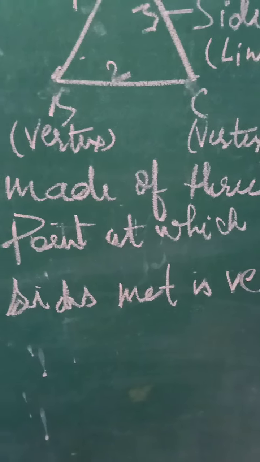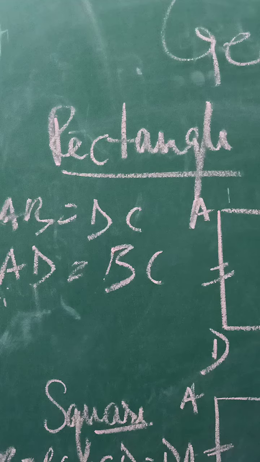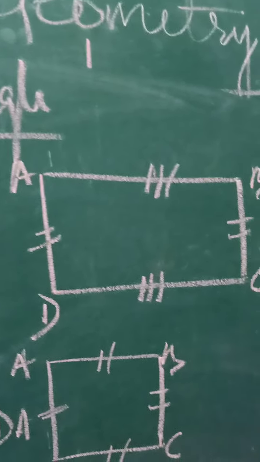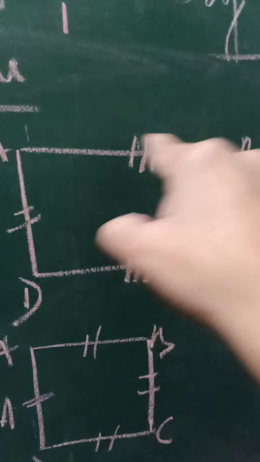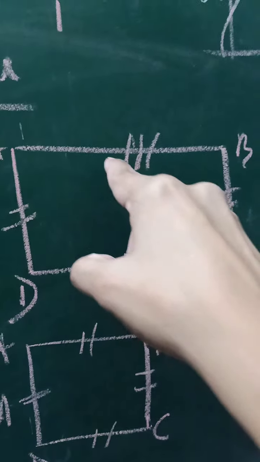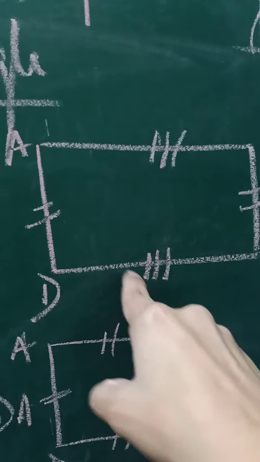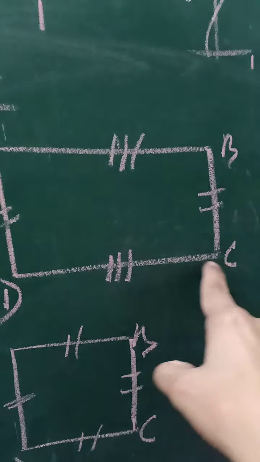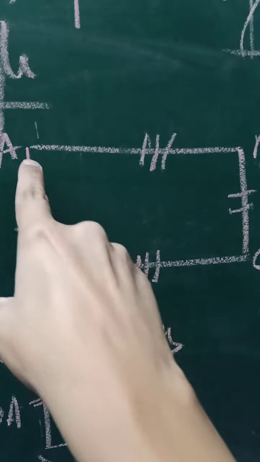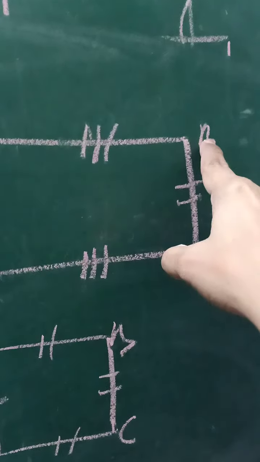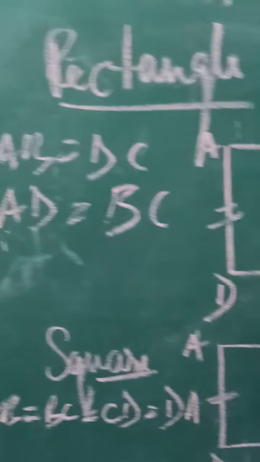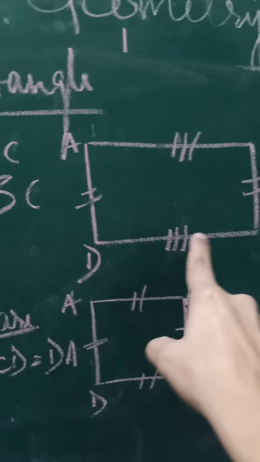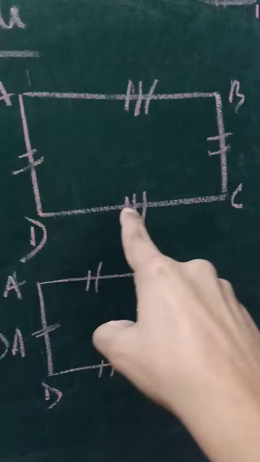Point at which 2 sides meet is vertex. Now rectangle. A rectangle has 4 sides or 4 line segments in which the opposing sides are equal. Like this side AB is equal to this side CD, and this side AD is equal to this side BC. So AB is equal to DC, AD is equal to BC. So in a rectangle, opposing sides are equal.